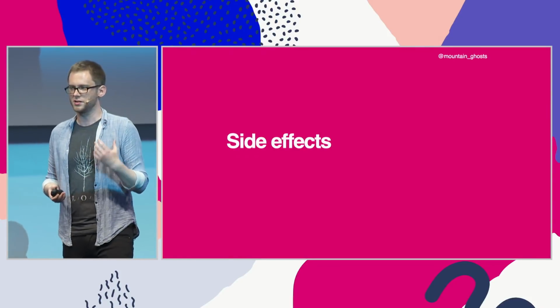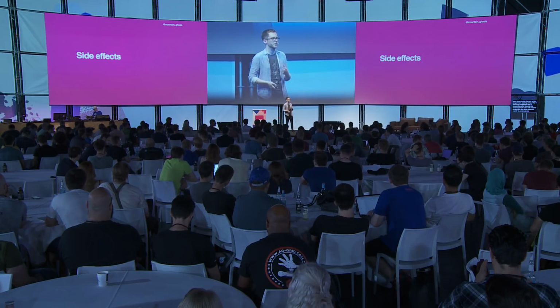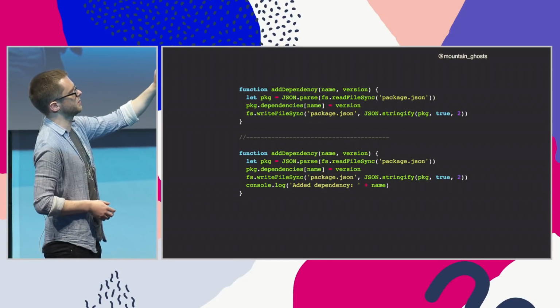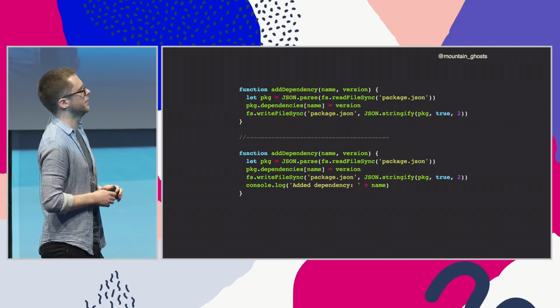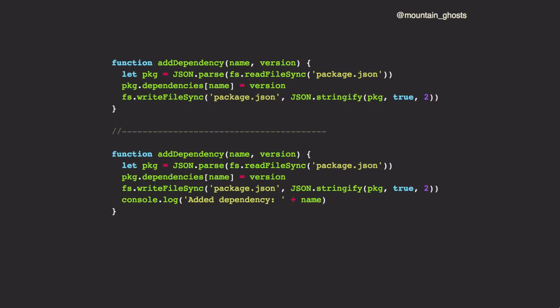So we should also consider side effects when looking at our programs. JavaScript being an imperative language, our programs don't just call functions and return values, they also have side effects. So for example, here's a function that adds a dependency to a package.json by reading the file, parsing it, adding the dependency, and then writing it back to disk. If we add a console.log line at the end of that to just log what's happened, is that a breaking change? Well, it depends where it's being used.